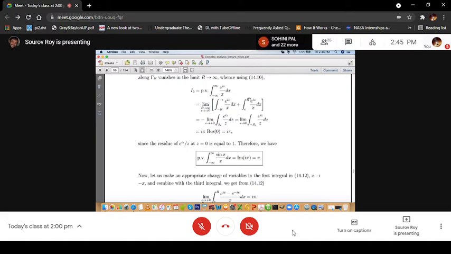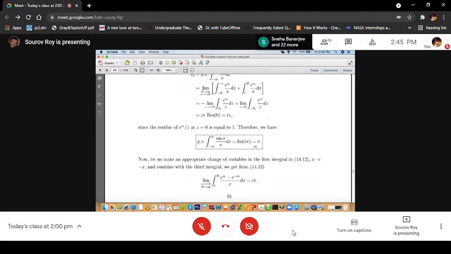Because remember this is also equal to the limit, r tending to infinity and epsilon tending to plus 0, of the integral from minus r to minus epsilon of e to the power ix by x dx plus the integral from epsilon to r of e to the power ix by x dx. So if you make an appropriate change of variables in the first integral, take x goes to minus x, the integration limit will change from epsilon to r, and this will be e to the power minus ix, and dx will be minus dx, so there will be a minus sign coming here.